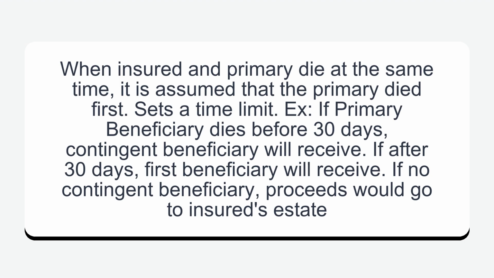Sets a time limit. Example: if primary beneficiary dies before 30 days, contingent beneficiary will receive. If after 30 days, first beneficiary will receive. If no contingent beneficiary, proceeds would go to insured's estate.